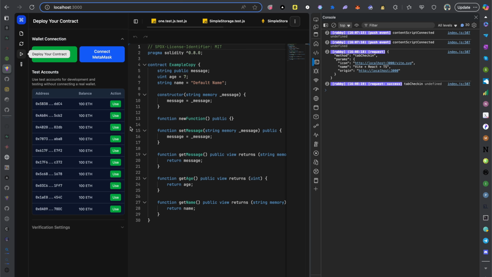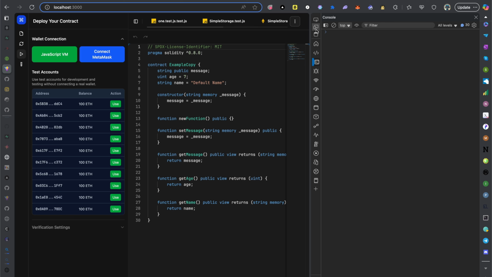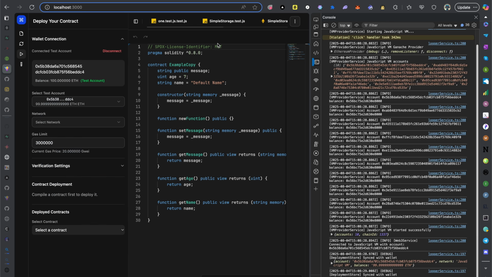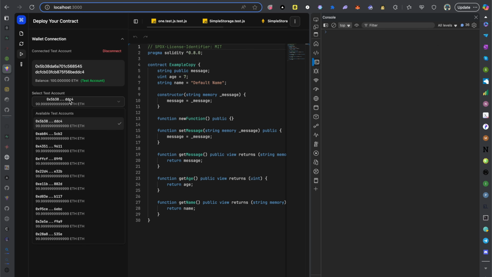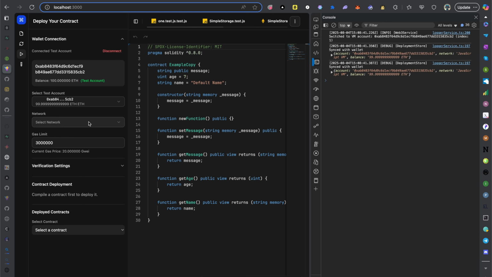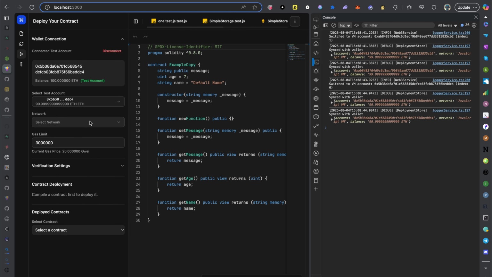So, connection works, right? Connect with the wallet, now with the virtual account. I can do that. This will spin up a virtual account for me. Everything will work. I will get all the logs just to see what is going on. Now you can see that I have this connected. I have the account, one of the 10 accounts I created. I can switch between them. That works fine. And so interestingly, everything is fine up to this point.